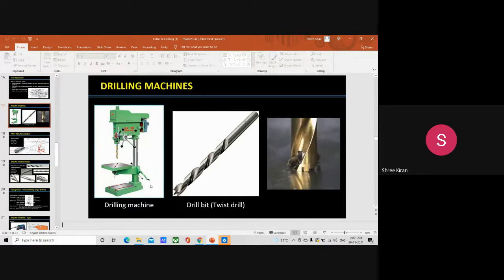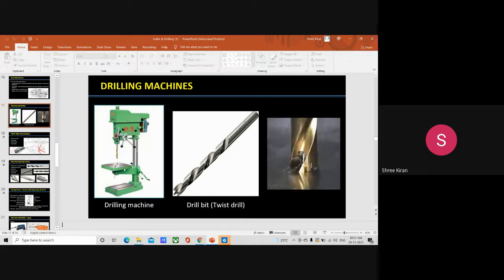Now we will come to the basic parts of a drilling machine. The main basic part is the base, which is made up of cast iron. Then we have a column. This is the column.